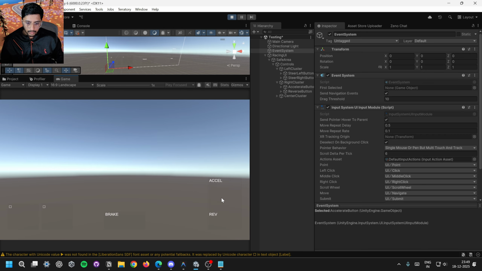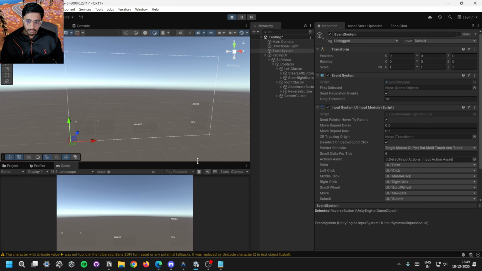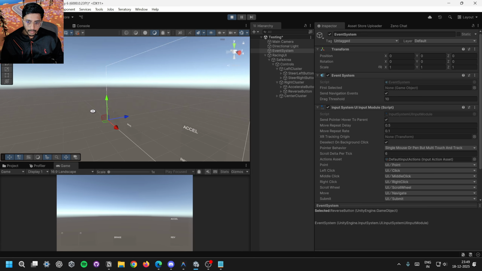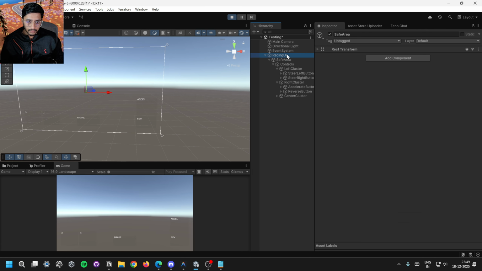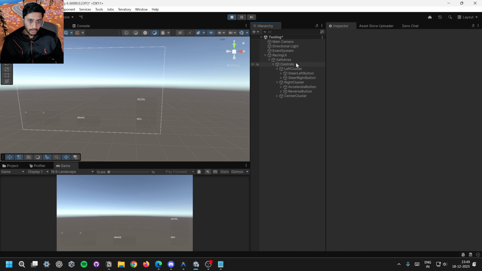The UI is not good, but it's a placeholder, and this is how you can automate some of the things from your workflow. Creating such hierarchy takes some time, so some part you can automate.